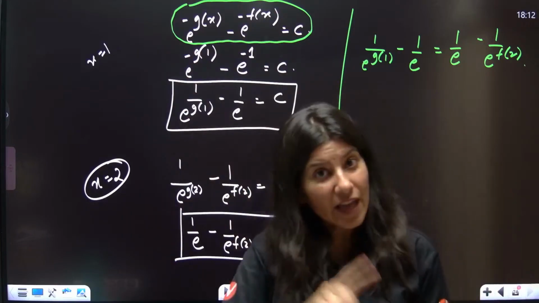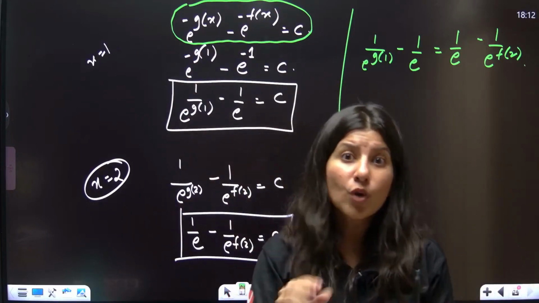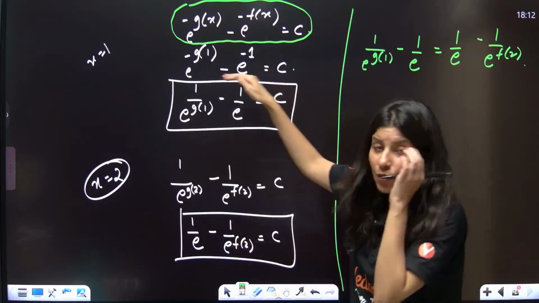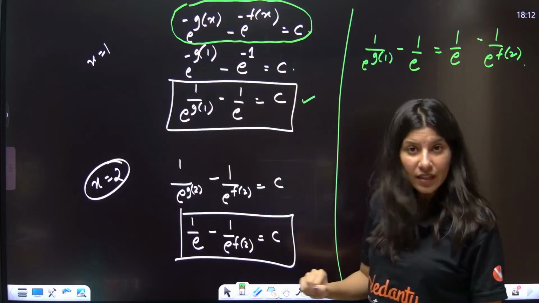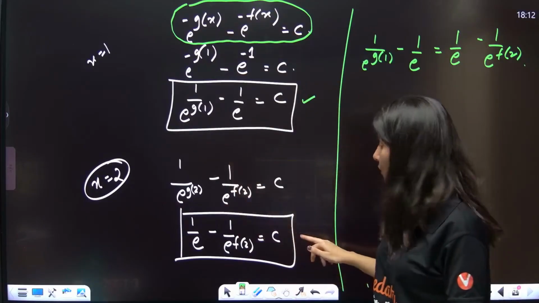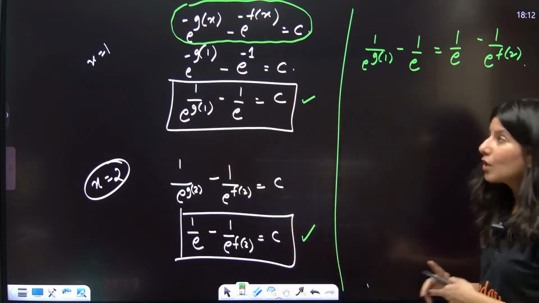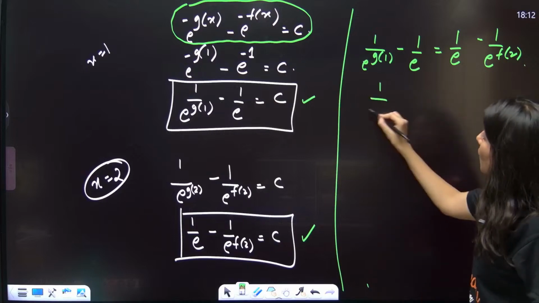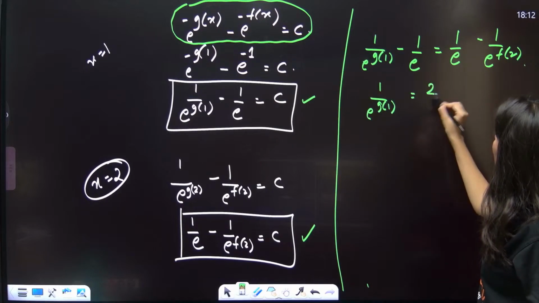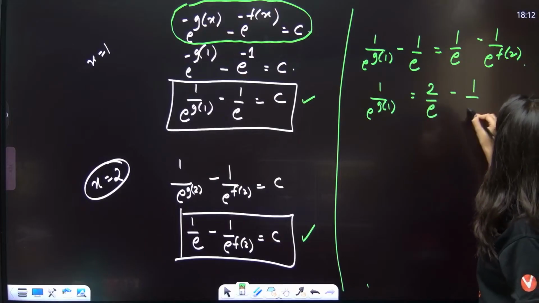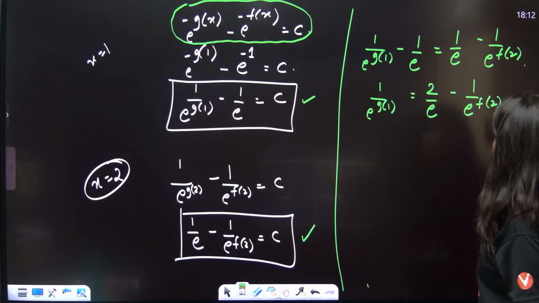As per the question, f(1) and g(2) both are given as 1. So put x equals 1 and get the value of c, put x equals 2 and get the value of c, equate the constant, and now 1 upon e^(g(1)) equals 2 by e minus 1 upon e^(f(2)).